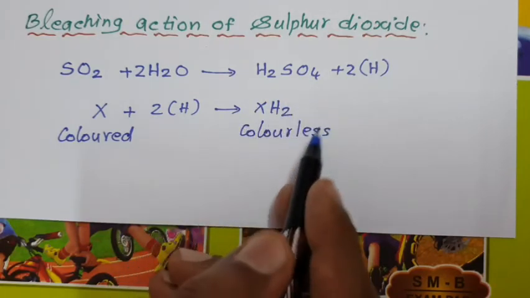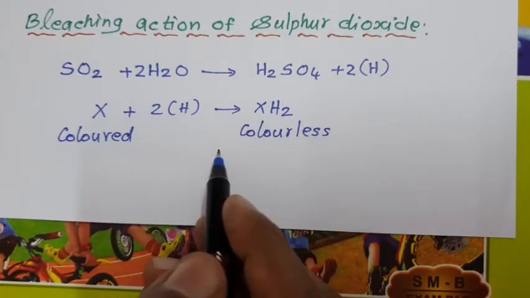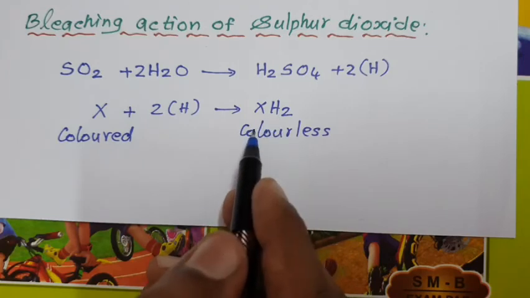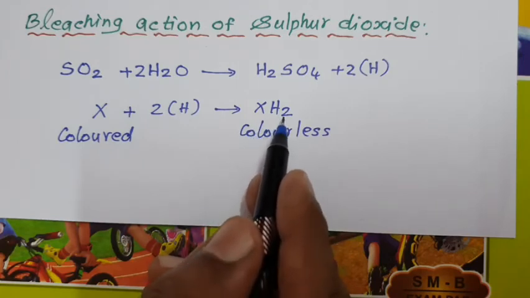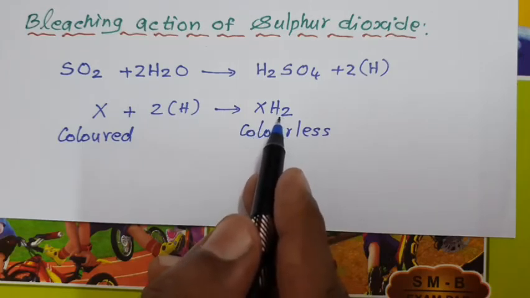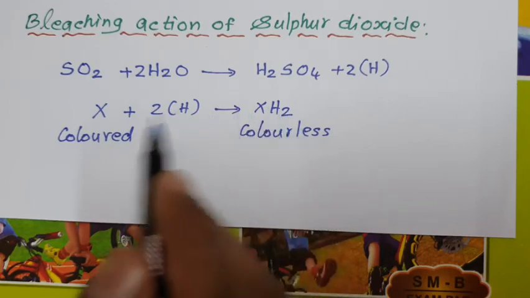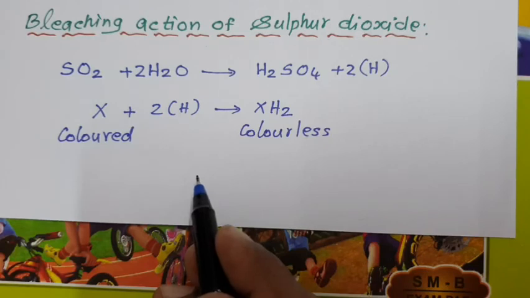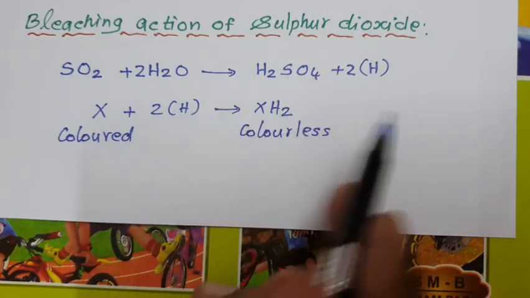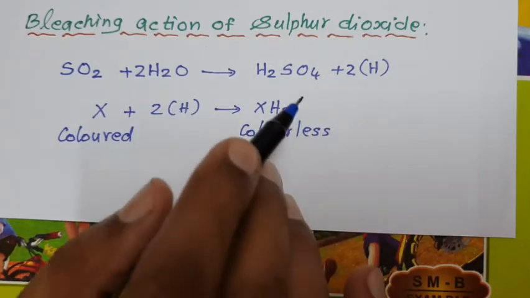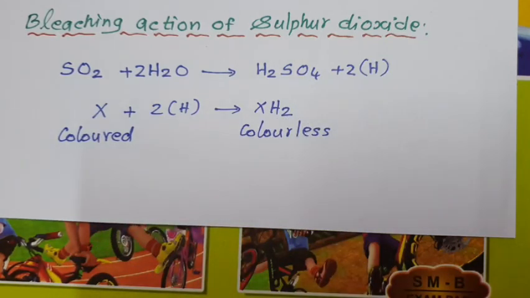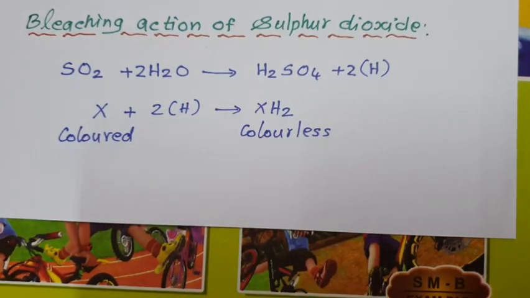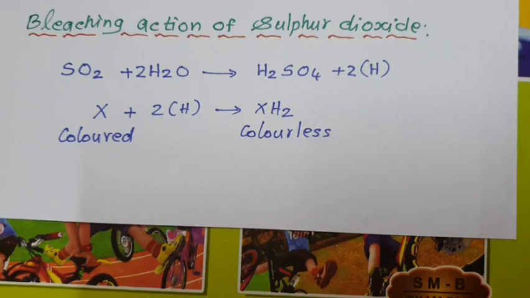When this colorless substance is placed in atmosphere or stands in atmosphere, the colorless becomes colored. Reappearance of color takes place. So, the bleaching action of sulfur dioxide is only temporary in nature, it is not permanent. So, this is the bleaching action of sulfur dioxide.